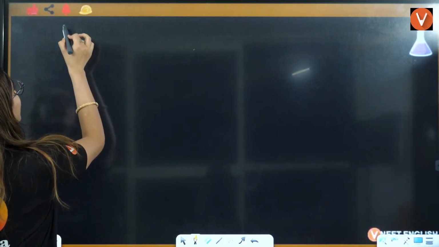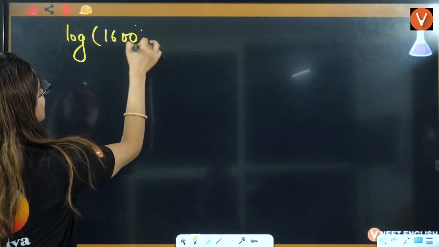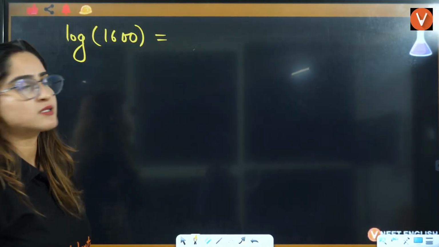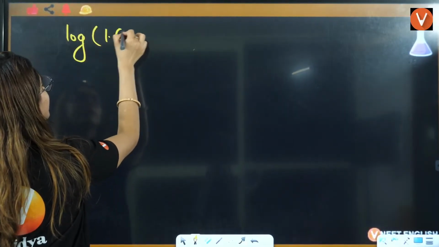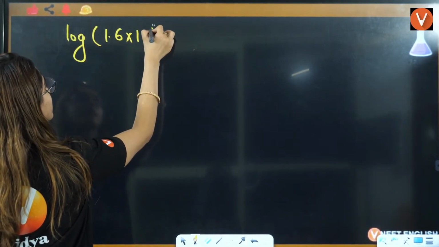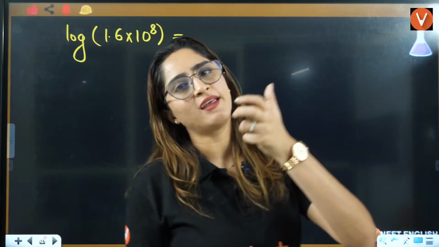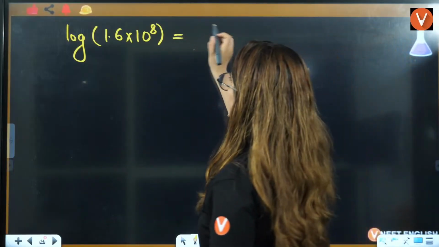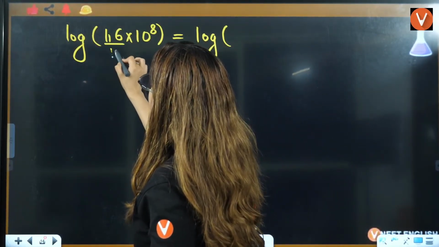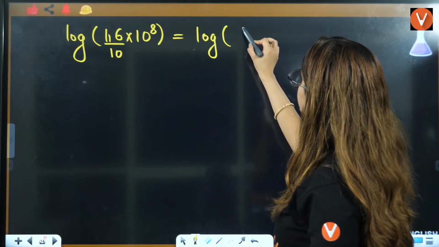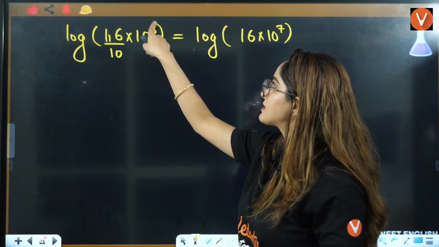Let's say if I ask you in the question, it is given to you log of 1.6 multiplied by 10 raised to power 8. This log they have asked. And these kinds of values only you will see in the numericals. Right? Now, first you have to convert it. This is 1 decimal here. This is 10. Right? So, can I write it as 16 multiplied by 10 raised to power 7? Because 10 will come to this side, that is 8 minus 1, that is 7.